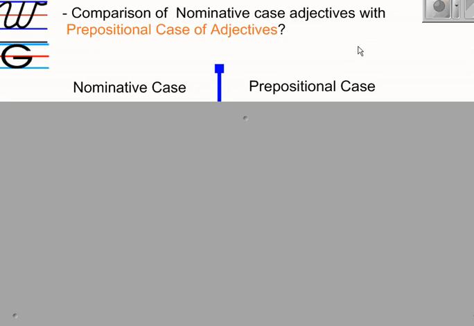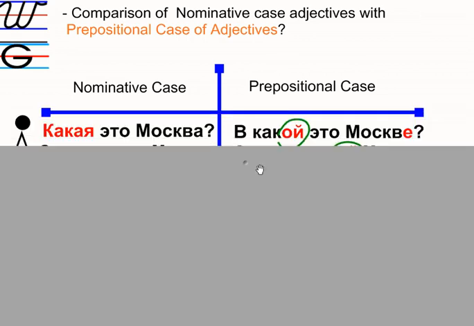And this is slightly more difficult. Adjectives. But if you understand that an adjective always describes a noun, and if a noun is in a different case, not the nominative but another one, it should also change the adjective that describes it. For example, let's look at the question words. The question words also change.